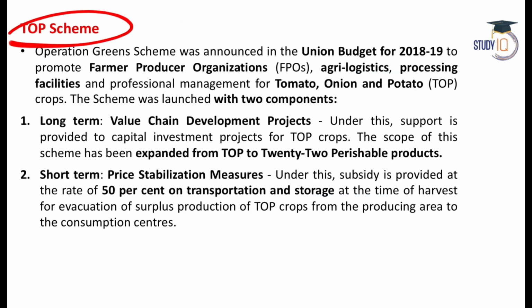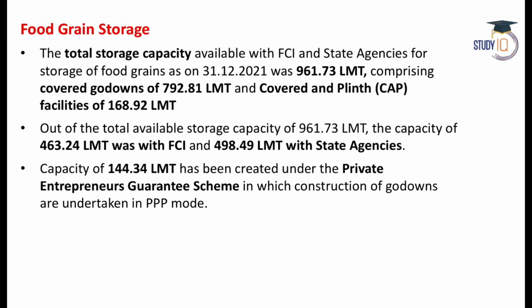We also have the TOP scheme. The three most important vegetables, tomato, onion and potato, we want to stabilize their prices. So the TOP scheme makes sure that there is adequate tomato, onion and potato in the markets. So we want to do price stabilization.